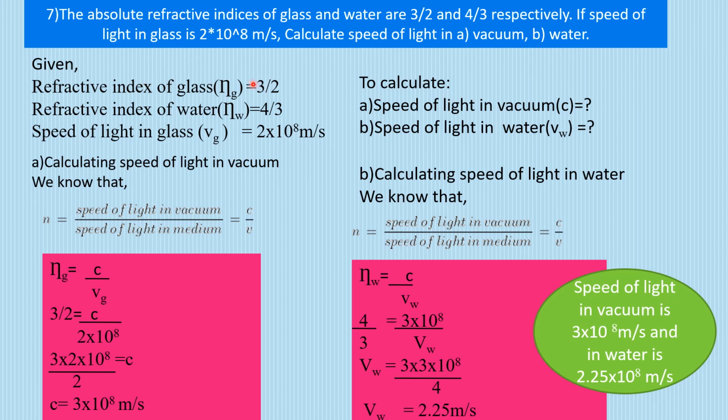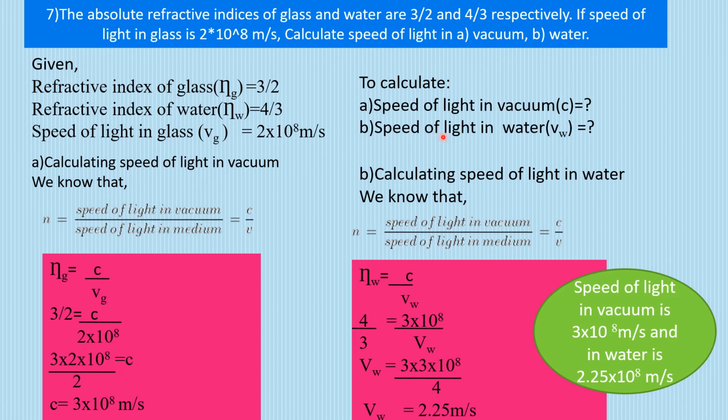Speed of light and refractive index have only one relation, which is refractive index is equal to speed of light in medium 1 upon speed of light in medium 2. How do we decide 1 and 2? From wherever the light is traveling, that becomes your medium 1, and wherever the refraction is happening, that becomes your medium 2. Okay? So now we have to calculate in vacuum, but according to the given information, we have the speed of light in glass and the refractive index of glass. Choose the same medium. So we are going to choose glass. We're going to substitute. We're going to get the speed of light in vacuum here.